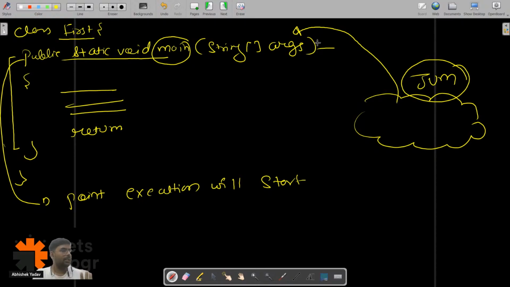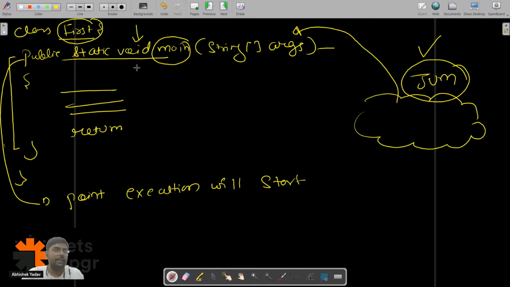You guys are getting the point? What I have told you is that you have the class, and inside the class you have properties and functionalities. And in order to use those properties and functionality, I have to create the object. So similarly, this should apply to JVM also. JVM should create the object of First class, and after creating the object, JVM should call this method.